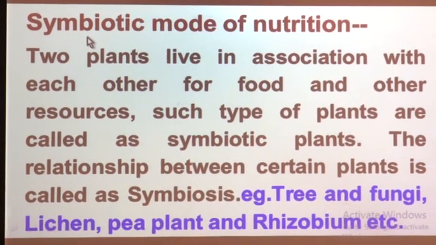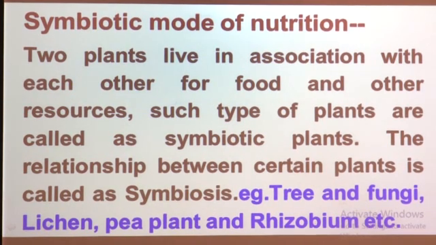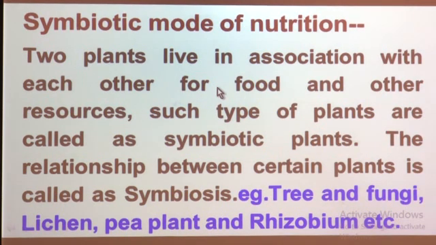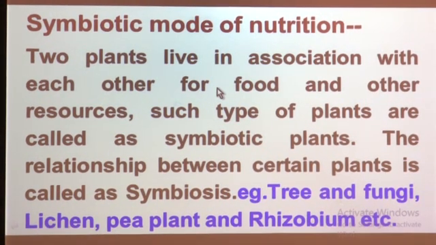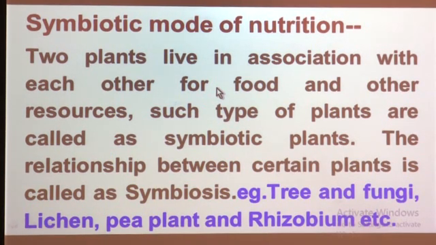So read with me, symbiotic mode of nutrition. What is meant by symbiotic mode of nutrition? Two plants live in association with each other for food and other resources. Such types of plants are called symbiotic plants, and the relationship between certain plants is called symbiosis.